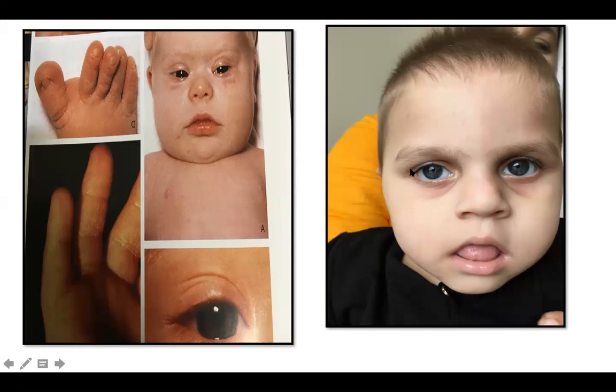So again, I expect the child to show tonal abnormality. So a well-defined dysmorphism or facial phenotypes right in the beginning. For example, if you see a child with Edwards syndrome, rocker bottom feet, with fisted hands, or overlapping of fingers and toes, you may expect spasticity in the child. So a good amount of observation is crucial.